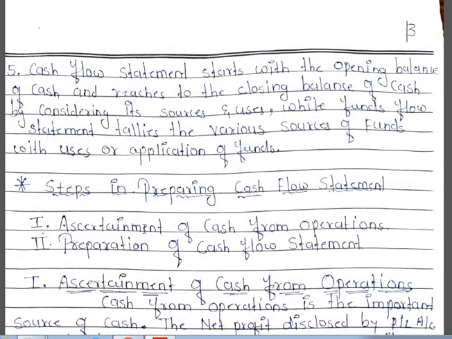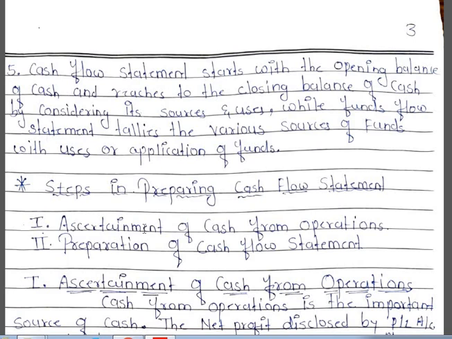cash flow statement starts with the opening balance of cash and reaches the closing balance of cash by considering its sources and uses, while funds flow statement tallies the various sources of funds with the uses or application of funds.